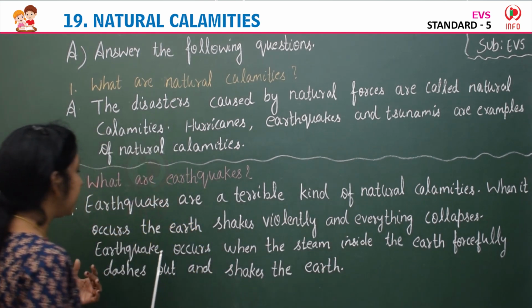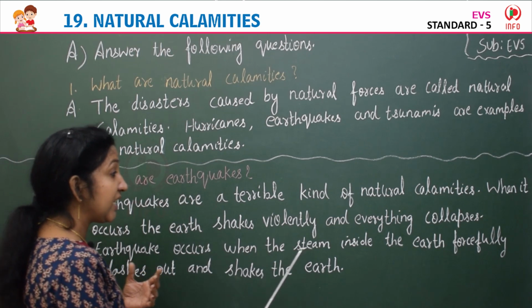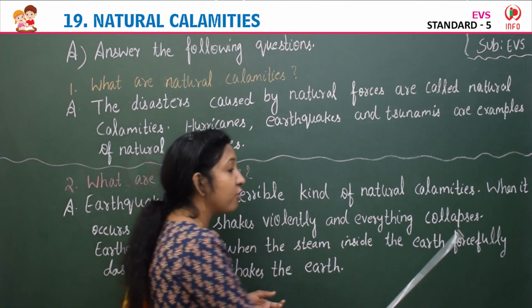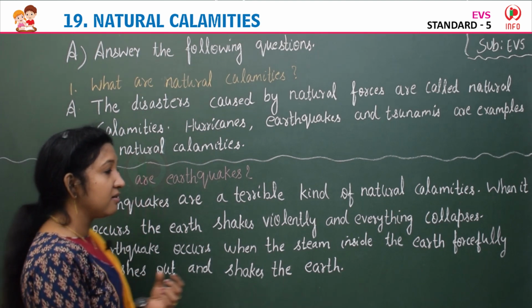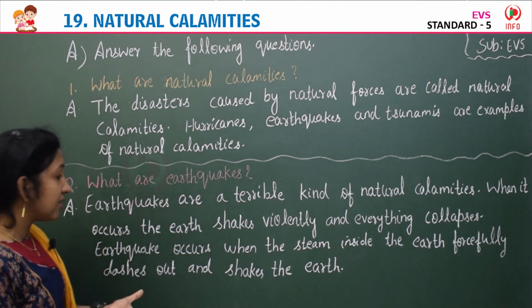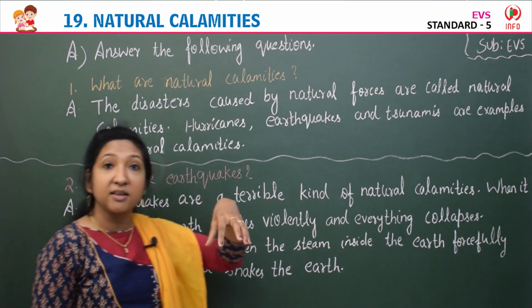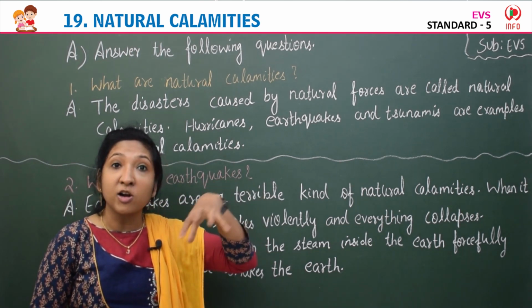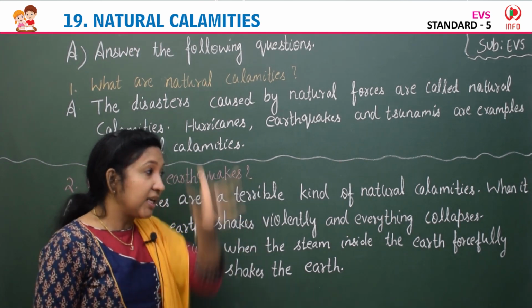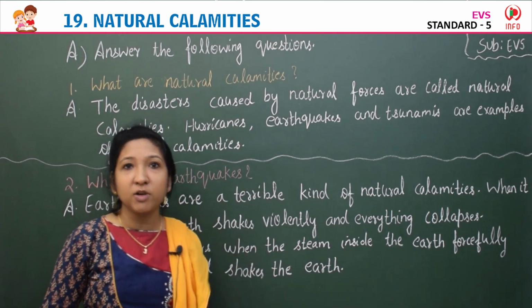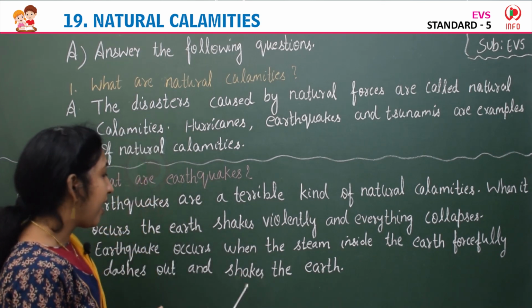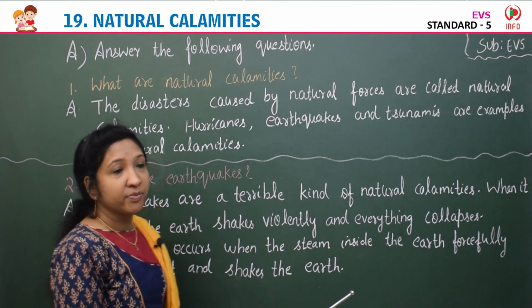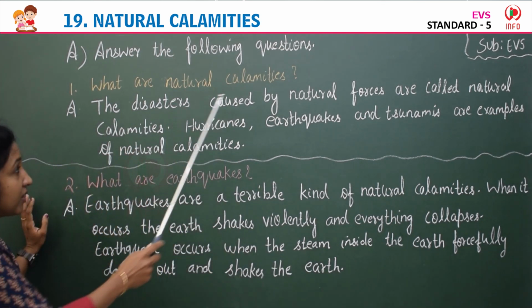Then earthquake occurs when the steam inside the earth forcefully dashes out and shakes the earth. How does it occur? It occurs when the steam inside the earth is full of hot liquid. So when the steam inside the earth forcefully comes out, dashes out, means comes out suddenly, and shakes the earth.